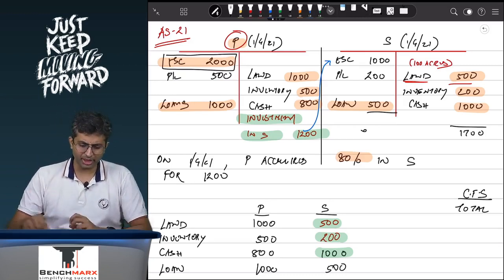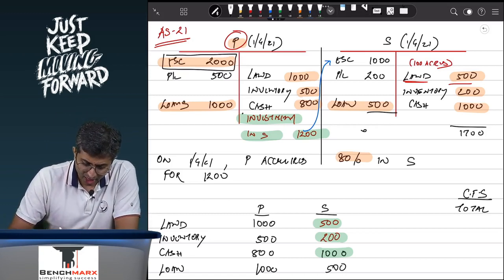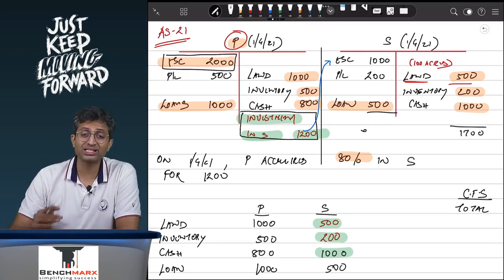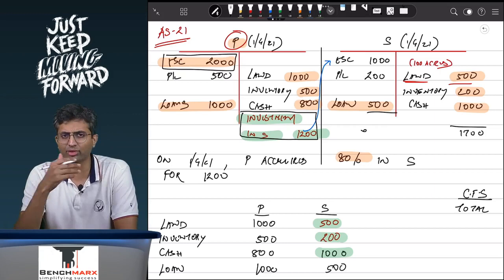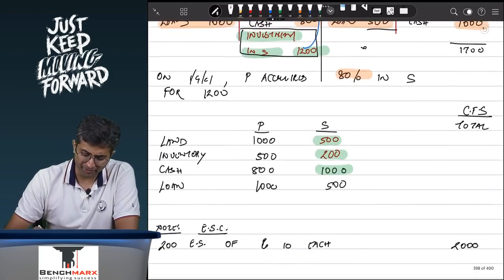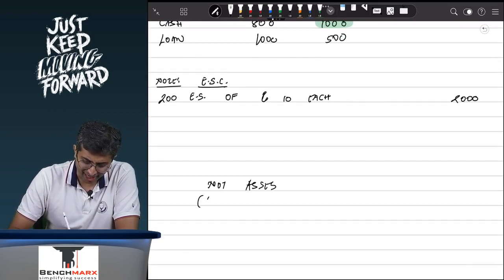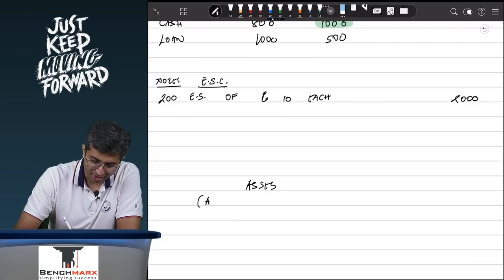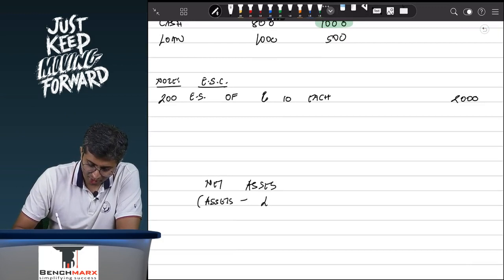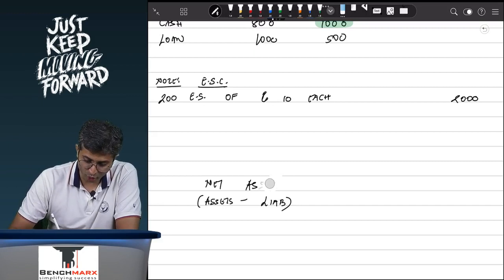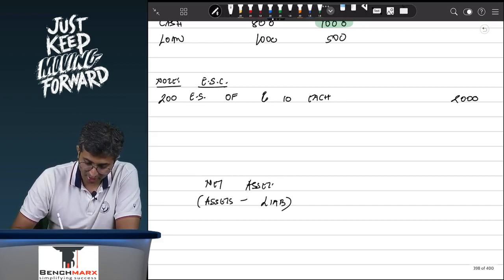Why does it need to be eliminated? We are trying to say, just pay attention, that I have spent 1200 rupees to get a 80% share in the net assets of S. Maybe by now you would be aware that net assets, which is calculated as assets minus liabilities, can also be equal to what you call the net worth.